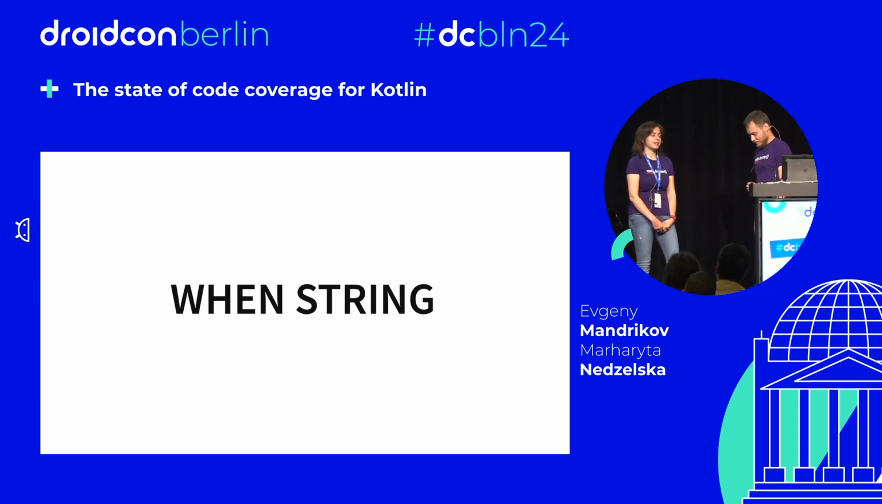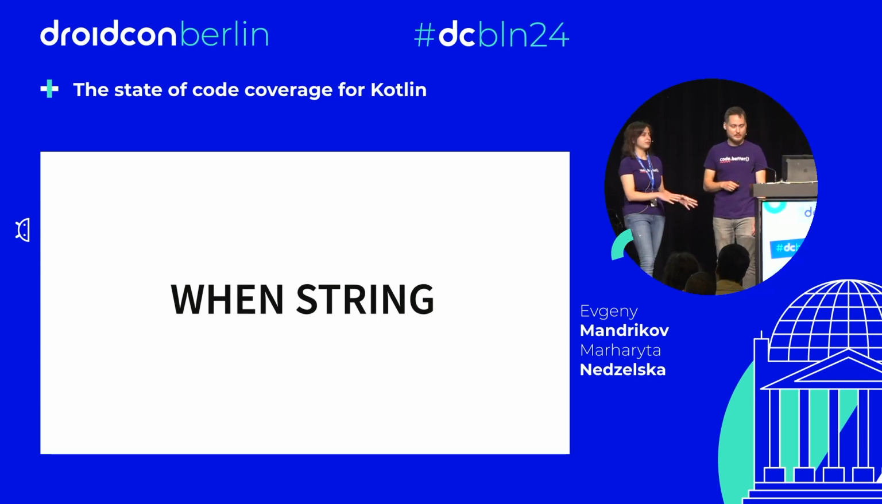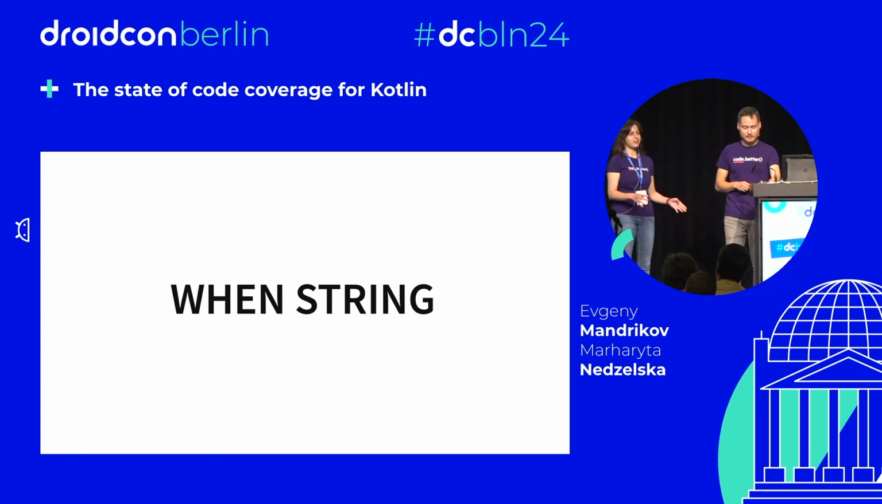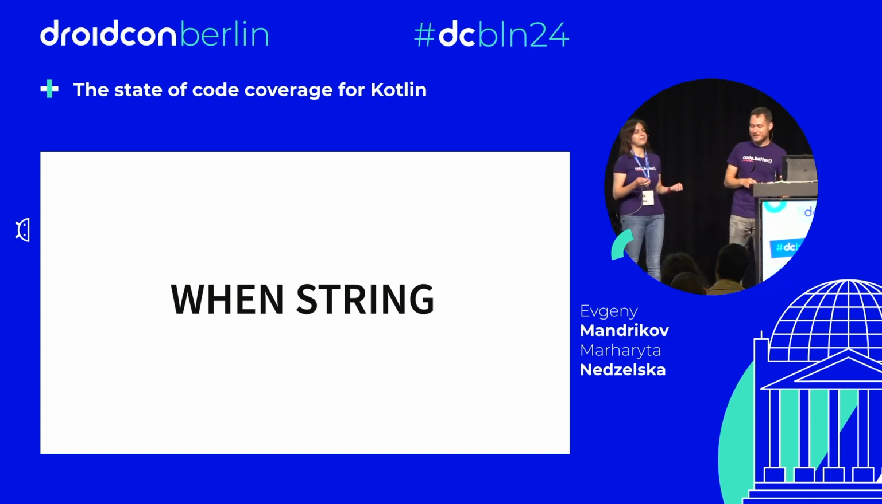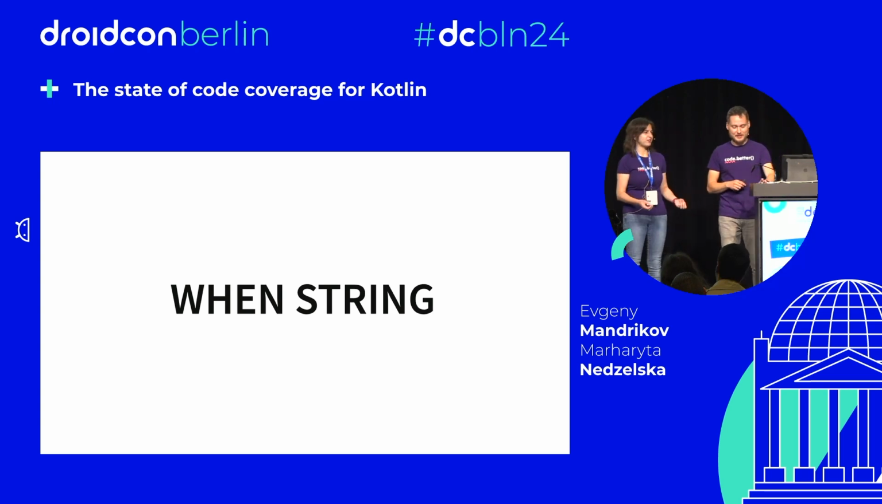But there is something strange here. I know you're a Java champion, you have to promote Java, but the title of our talk is the state of code coverage for Kotlin. Really? Why do we even talk about try-with-resources during our talk? Let's find something that is more Kotlin related.